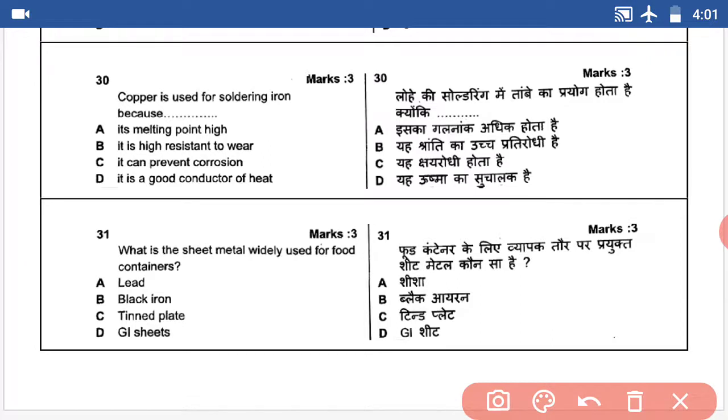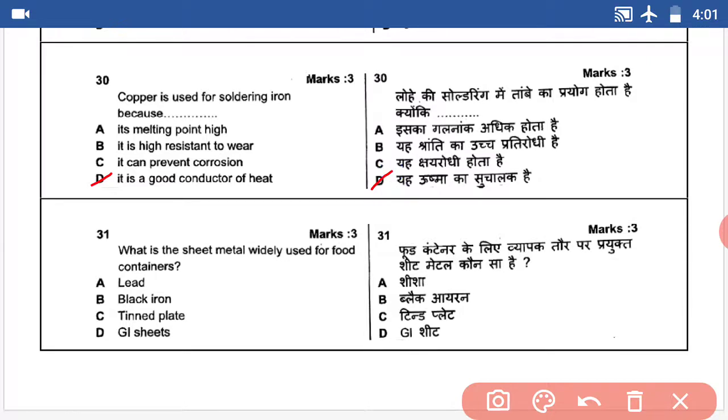Copper is used for soldering iron because dash. It is a good conductor of heat. Answer D. It is a good conductor of heat.